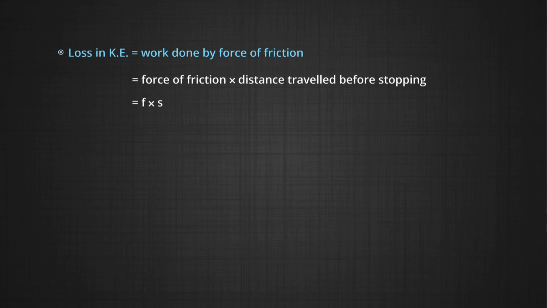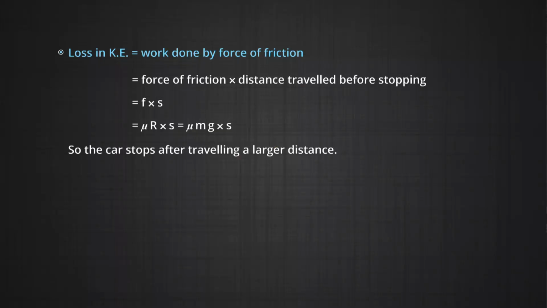So coefficient of kinetic friction multiplied by R, R being the normal force acting on the car or the truck. So what will it work out? Loss in kinetic energy is equal to mu R into S, or mu mg into S. So S is going to be inversely proportional to the mass. Therefore, the car will stop after travelling a larger distance.